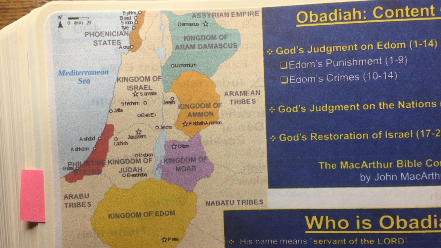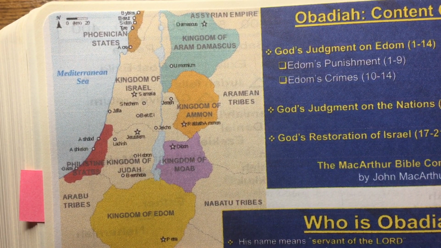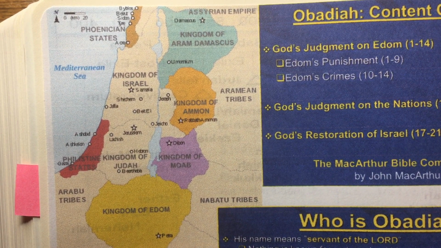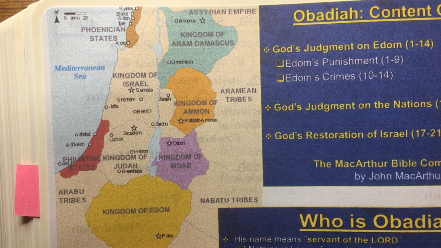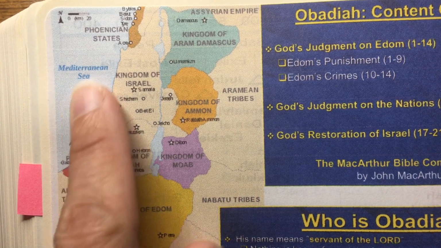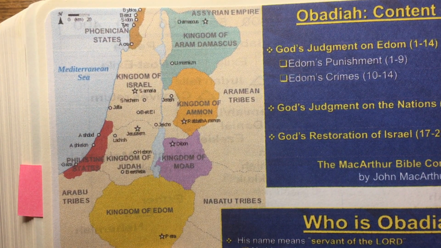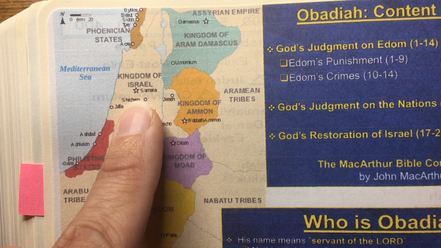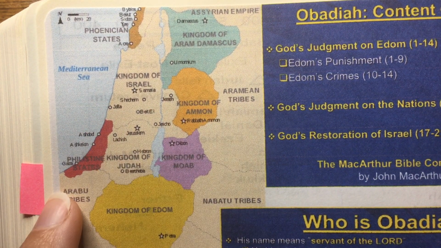Now on this one, it's a very tiny map. What I do when I'm looking for maps is I just kind of bring up all the maps for each book. So all the maps for the book of Obadiah, and I just choose the one that I like better. This is on Word, so people can change things out, but for whatever reason, this is the one that I chose. And so it shows where Edom is. So it shows the kingdom of Judah, the kingdom of Israel, some of these other countries, the Philistine nation.